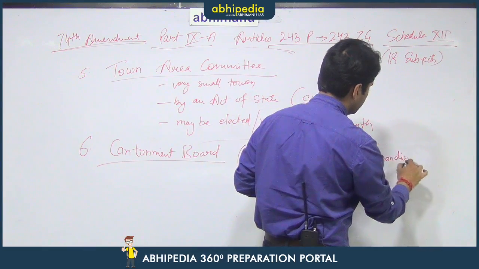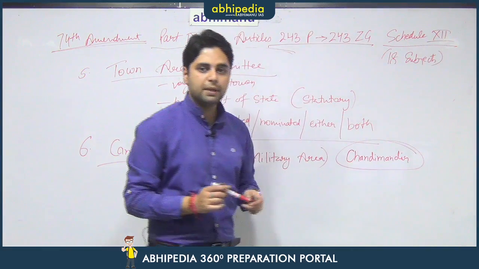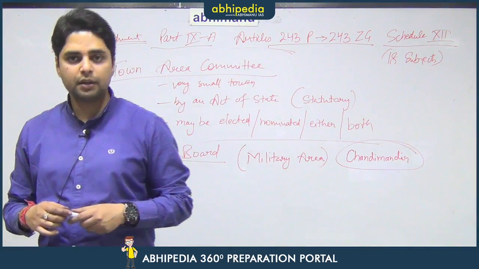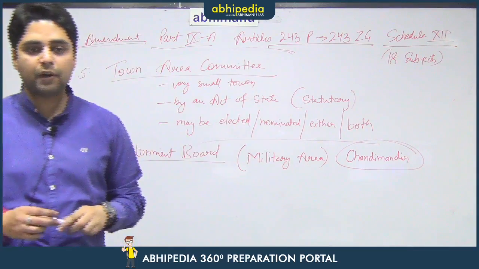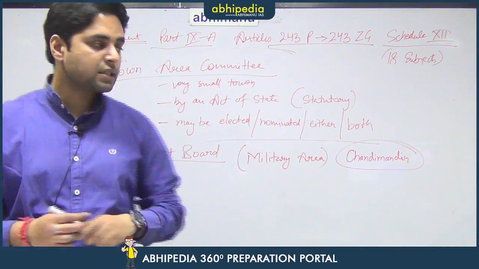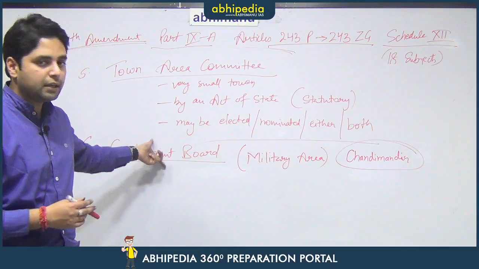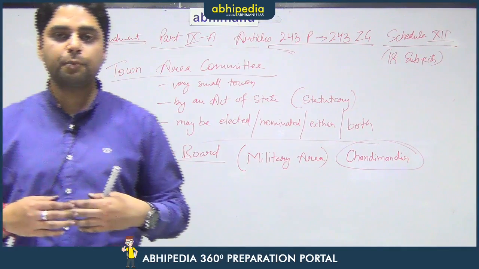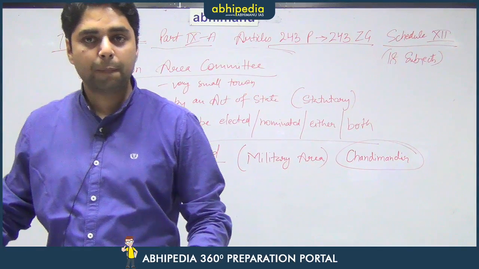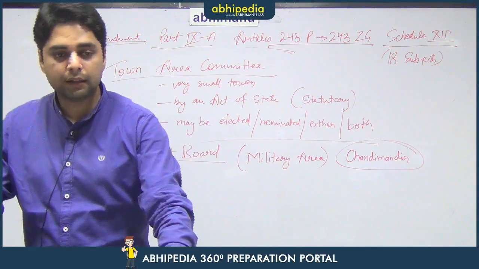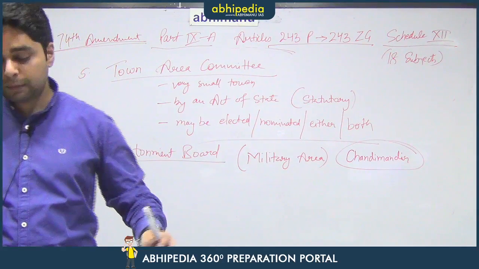Chandi Mandir is the headquarters of the Western Army Command in the city of Chandigarh, and for its administration there is a separate cantonment board. So, the Chandigarh Municipal Corporation's jurisdiction does not extend to the Chandi Mandir Western Command of the Army.